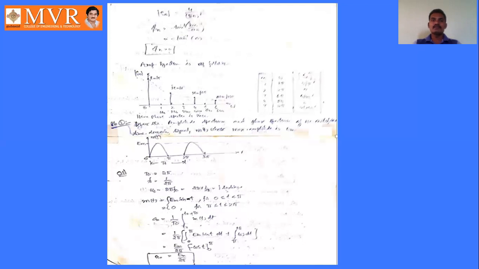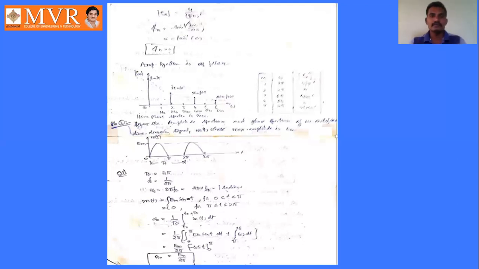We have to find the Fourier coefficient values. What are the Fourier coefficients here? A naught, an, and bn. What is the formula for the Fourier coefficients? A naught is equal to 1 by T naught integral from t naught to t naught plus T naught of m of t dt. An equals 2 by T naught integral of m of t cos n omega naught t dt. Similarly, Bn equals 2 by T naught integral of m of t sin n omega naught t dt.